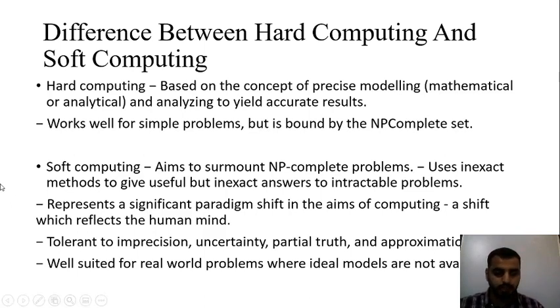Now, what is the next statement, which says it represents a significant paradigm shift in the aim of computing, a shift which reflects the human mind. In the sense, it learns from the previous type of things. It will learn from the previous actions that have been taken, from the previous input that has been given to that computing, or the previous knowledge that it has gained. It is tolerant to imprecision, uncertainty, partial truth and approximation, like I have said. And the last one says, it is well suited for real world problems where an ideal model is not available.